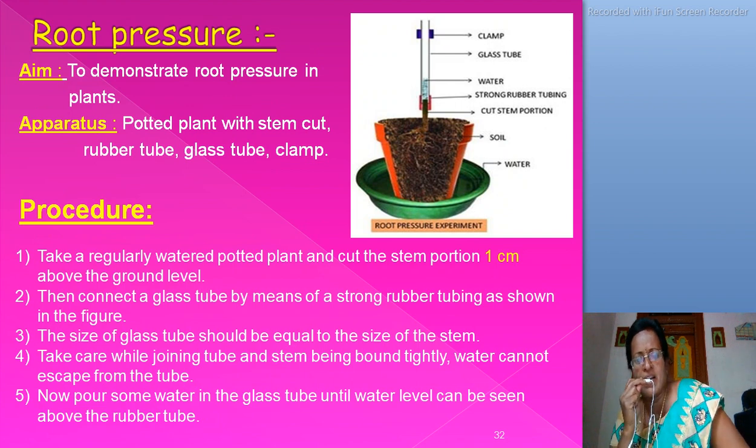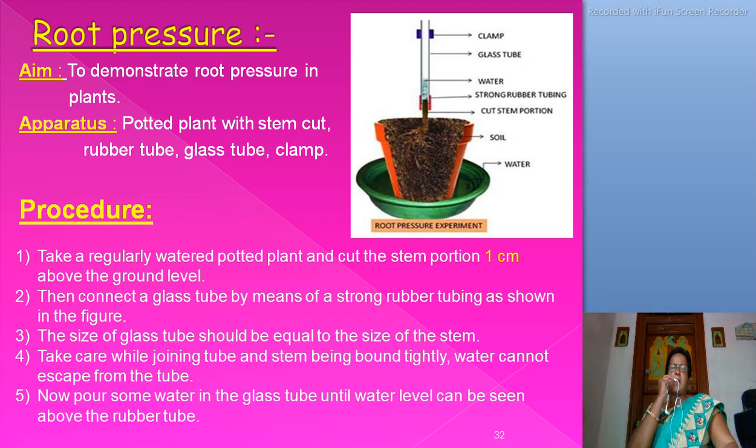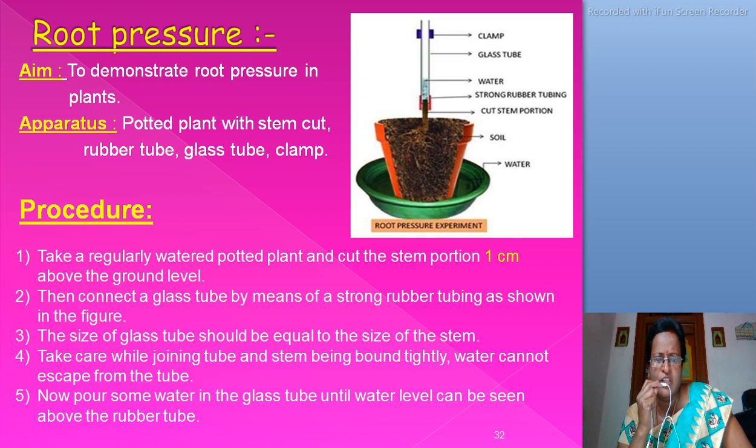Next, root pressure. This is one important experiment in this lesson. How to prove root pressure in plants? Aim: to demonstrate root pressure in plants. Apparatus: a potted plant with the stem cut, rubber tube, glass tube and clamp.